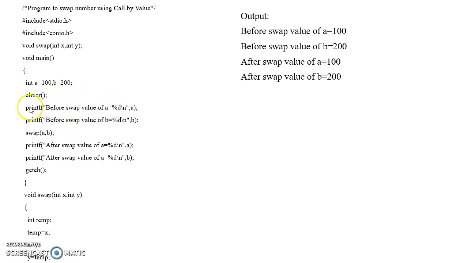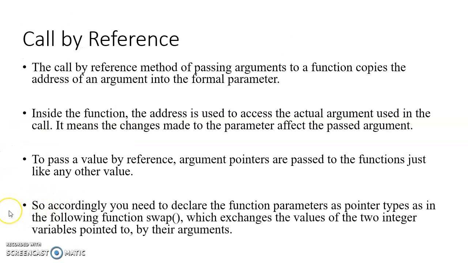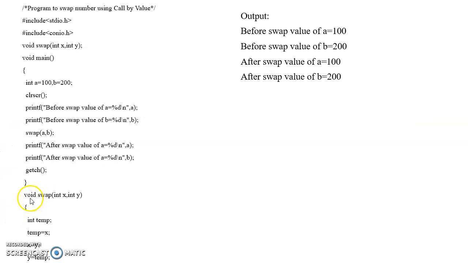After that, we are calling the swap function. So the function calling is done over here. What exactly does function calling do? We have the swap function with a comma b, which are the two variables a and b. Whenever I call this function, control is transferred to this function only. So now what is this function? Void swap